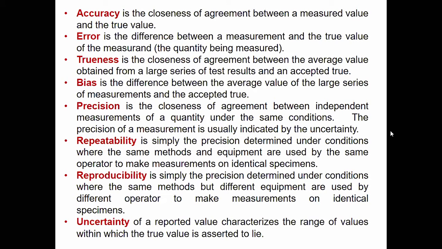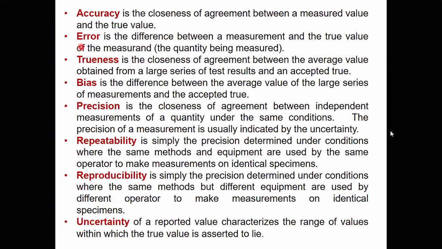You measured it thrice and took the average. So accuracy is usually indicated for each measurement. If you measure 10 times, there will be 10 accuracies, one for each measurement.